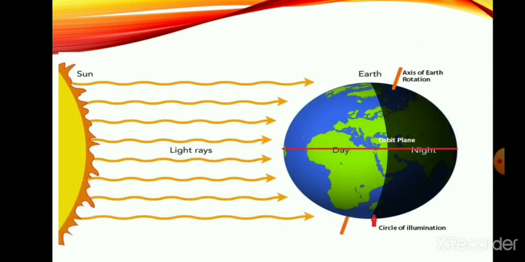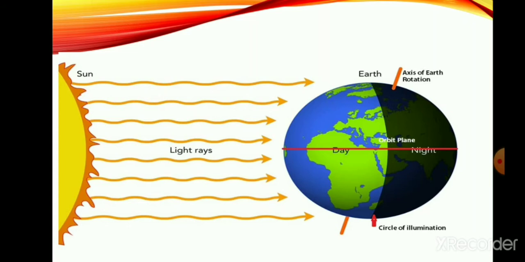Let us understand with the help of an example. As we know, the earth rotates from west to east, and half of the earth's surface faces the sun and gets light while the other half remains in darkness. The portion getting light is said to be day and the other half experiences night.